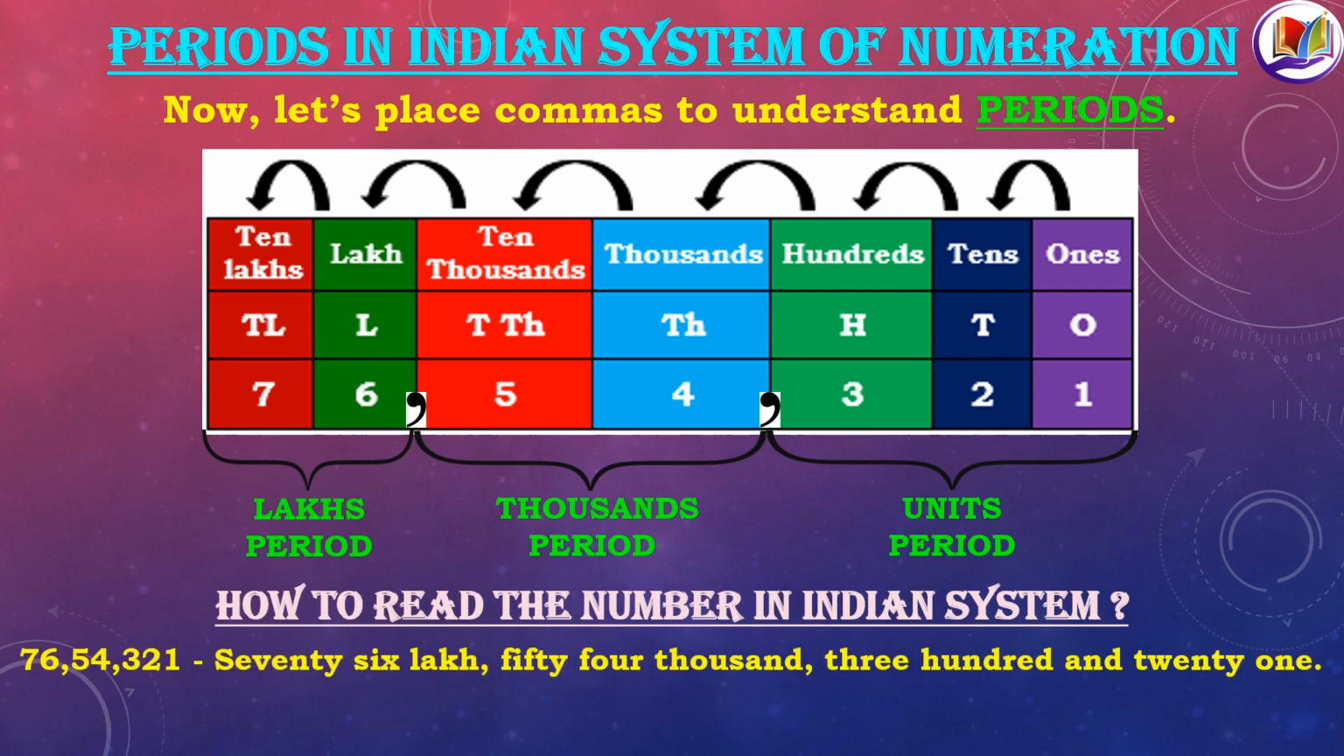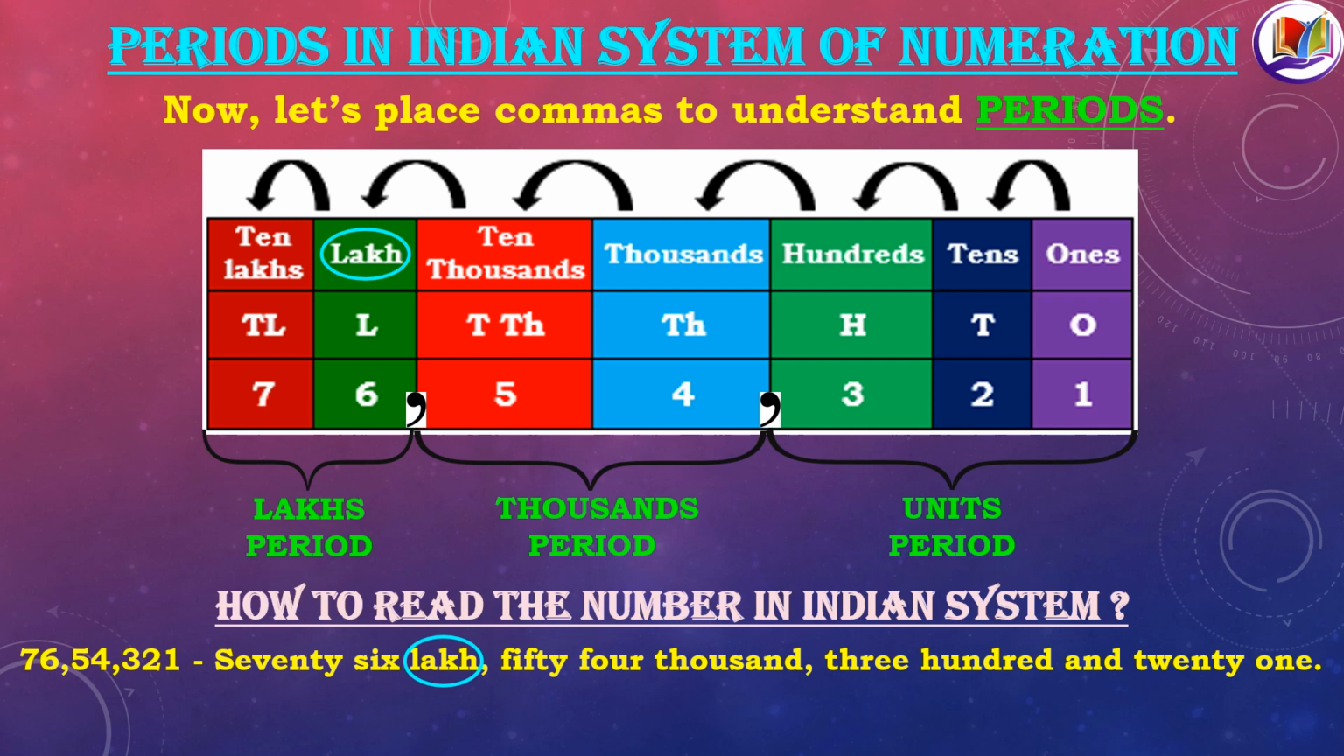So here we have been given a number. Let's try and write its number name by looking at the table above. We always start writing the number name from the largest position, that is the 10 lakhs position, or from the left of the number. Here the first two numbers are 7 and 6. And 7 and 6 are in 10 lakhs and lakh position.